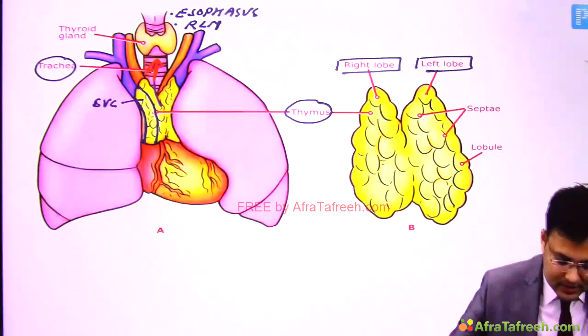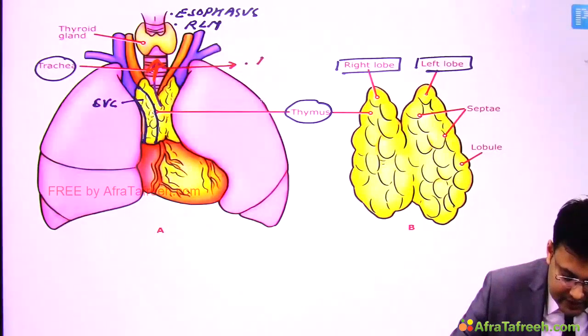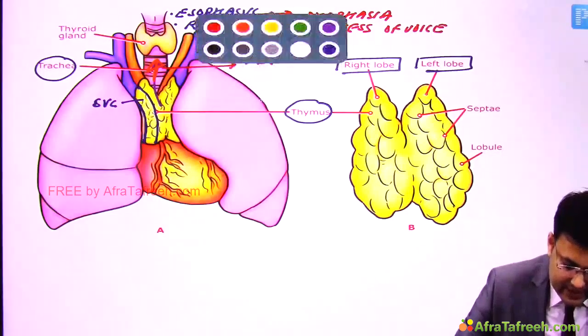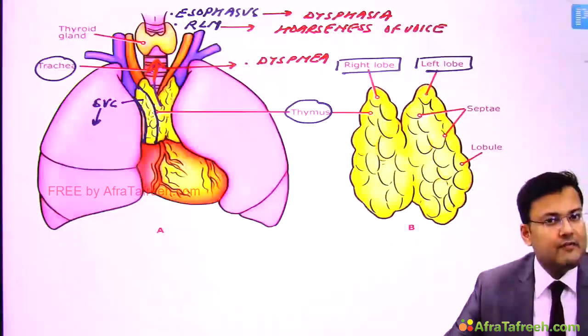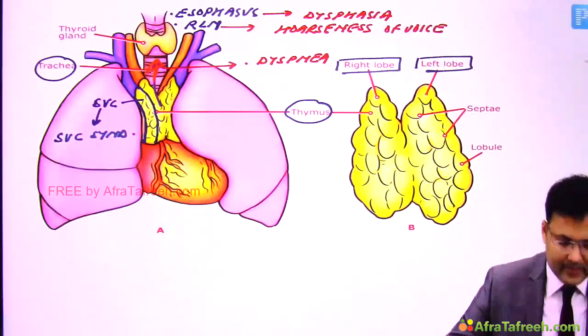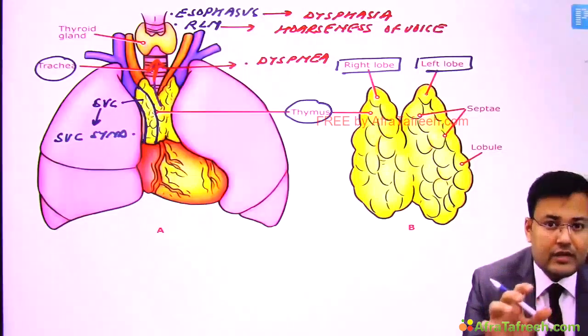So what are the symptoms? See, because of compression of trachea, these patients have dyspnea. Because of compression of esophagus, these patients have dysphagia. Compression of recurrent laryngeal nerve, dysphonia, also known as hoarseness of voice. Simple. And see, when there is compression of the superior vena cava, there is superior vena cava syndrome. So these are the symptoms because of invasion or involvement or compression of surrounding structures.